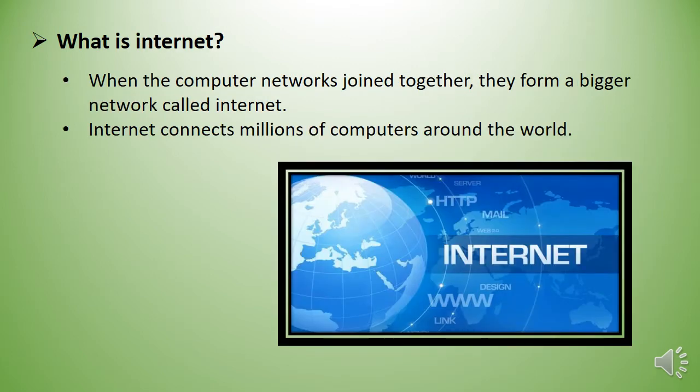What is internet? When the computer networks join together, they form a bigger network called internet. Internet connects millions of computers around the world. Internet not only contains huge amount of information but also provides new ways of communication with people around the world.